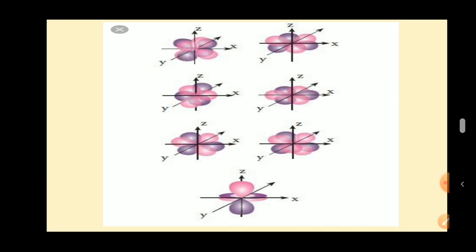Okay, now these are the f orbitals. There are 7 of them: 1, 2, 3, yeah, it is 7. Okay, now you can see this is a complex shape. So these are the arrangements.